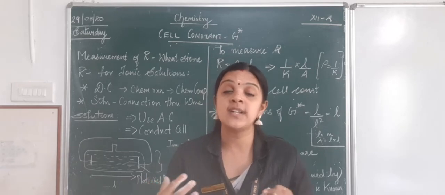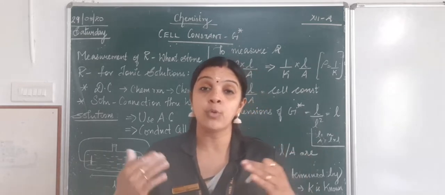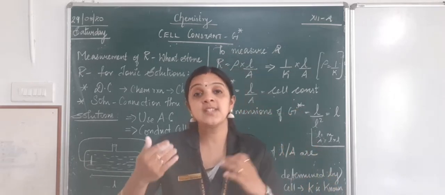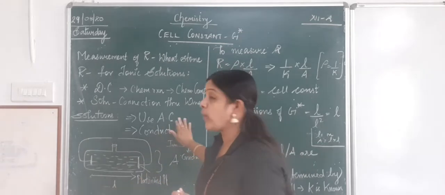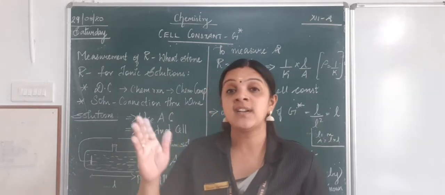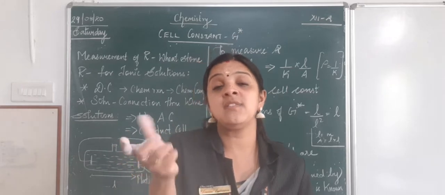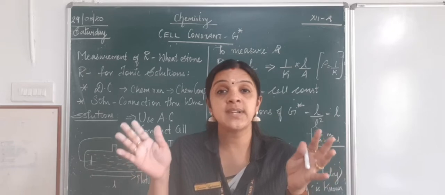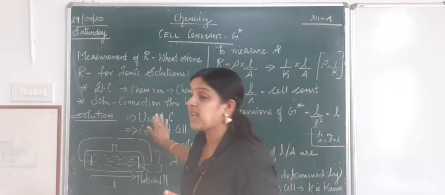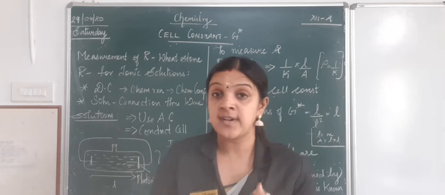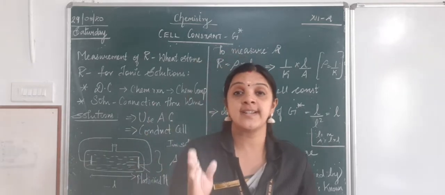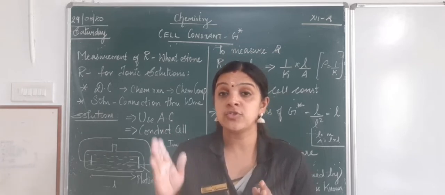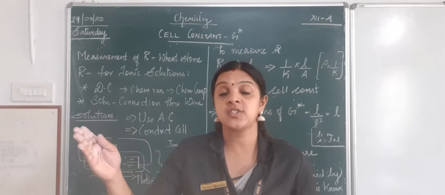But when we use an alternate current, the reaction can happen in both directions. That is, the reaction can take place in the forward direction as well as in the backward direction. So when we use an alternate current, the net reaction will not change. Whatever reaction is happening, that should happen, because in case of ionic solution, as we have already discussed, oxidation and reduction reactions occur.